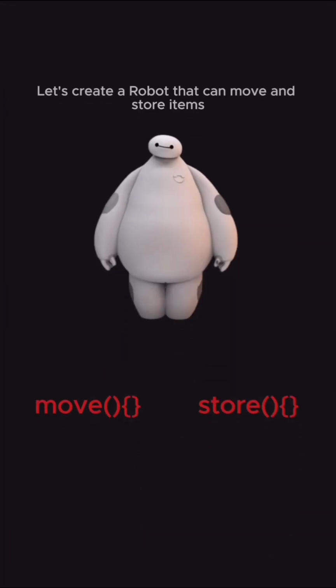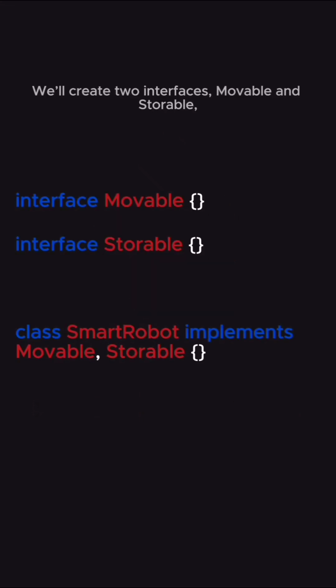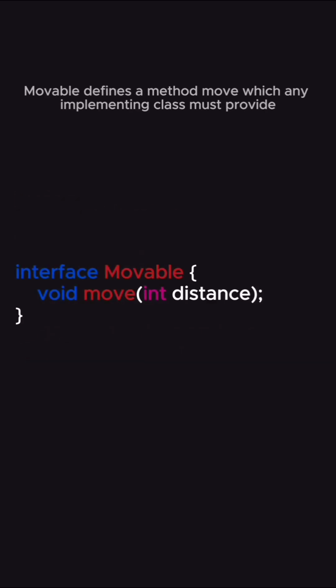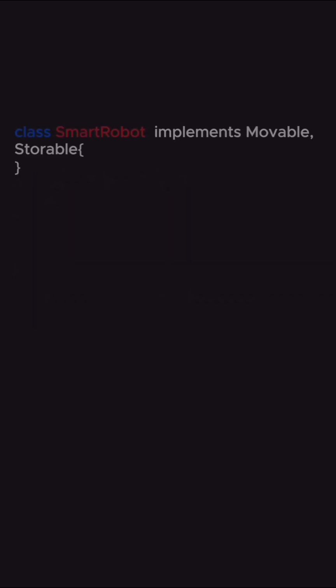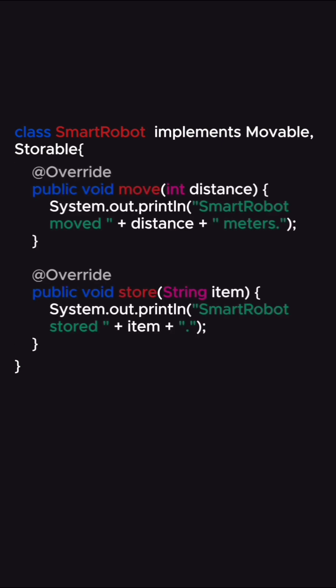Let's create a robot that can move and store items. Let's code. We'll create two interfaces, Movable and Storable, and a class SmartRobot that implements both. Movable defines a method move which any implementing class must provide. Next, we have the Storable interface that defines a method store which any implementing class must provide. Now, let's create the SmartRobot class that implements both Movable and Storable. SmartRobot implements both interfaces, providing the specific implementations for the move and store methods.